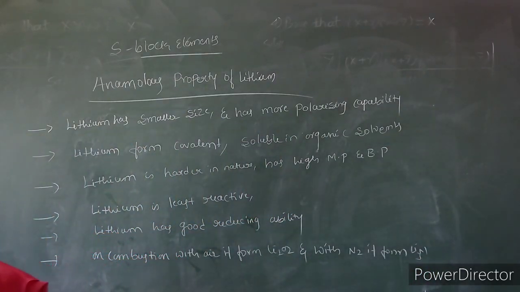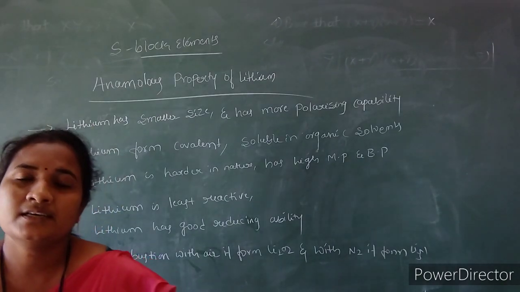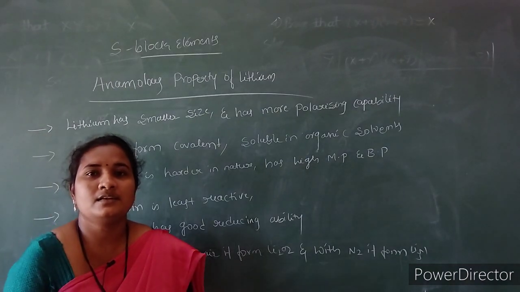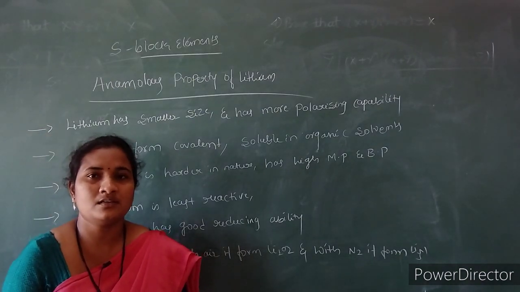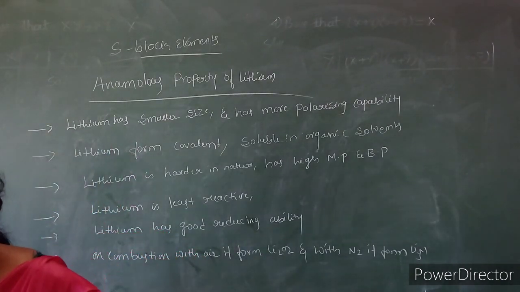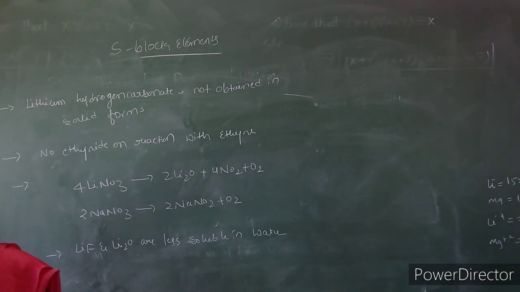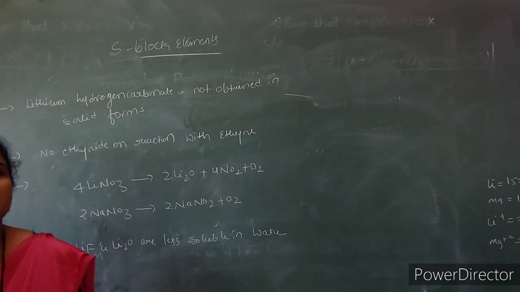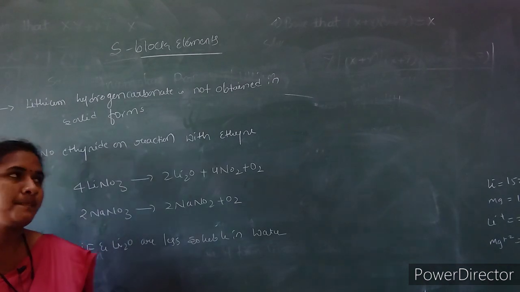So on combustion with air it gives oxides as well as nitrides, unlike other alkali metals. And lithium chloride crystallizes as a hydrate, but other alkali metals do not show this property. The lithium chloride is deliquescent and crystallizes as a hydrate, but other alkali metal chlorides do not form this kind of hydrate.